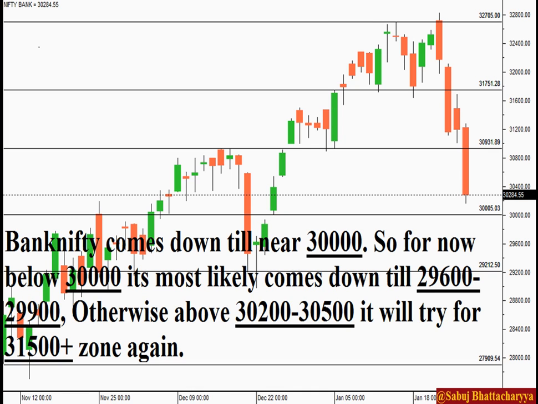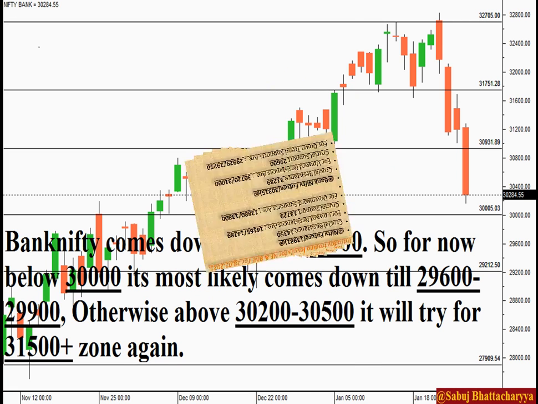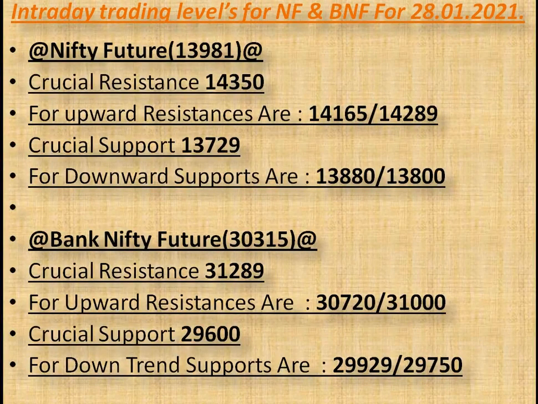As per my exploration, there are some intraday trading opportunities for index futures. For Nifty future, there is a crucial resistance at 14,350. To achieve this resistance, there are two more resistances, that are 14,165 and 14,289. There is a crucial support for Nifty future also, that is 13,729. To achieve this support, there are two reversal supports, that are 13,880 and 13,800.